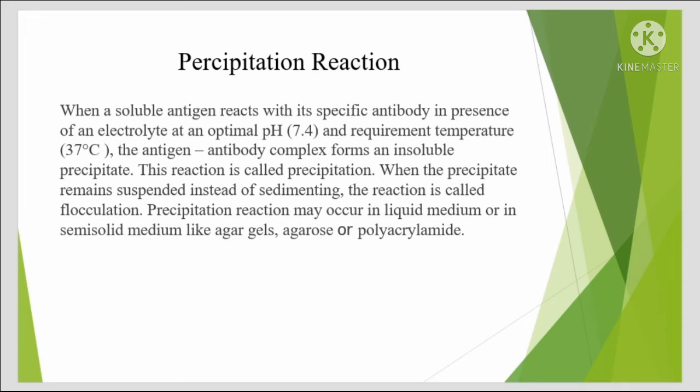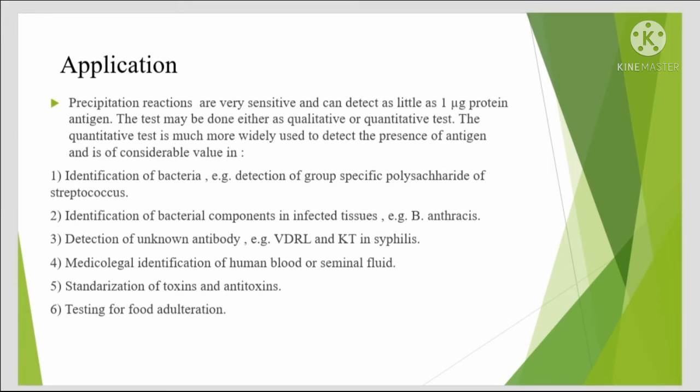Precipitation reaction. When a soluble antigen reacts with its specific antibody in the presence of electrolyte at an optimal pH of 7.4 and temperature of 37 degrees Celsius, the antigen-antibody complex forms an insoluble precipitate. This reaction is called precipitation. When the precipitate remains suspended instead of sedimenting, the reaction is called flocculation. Precipitation reaction may occur in liquid medium or semi-solid medium like agar gel, agarose, or polyacrylamide. Application.